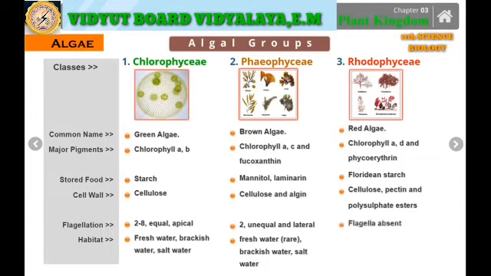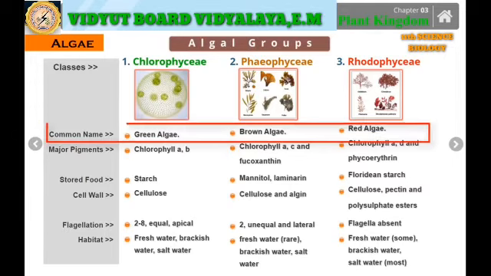Furthermore, in relation to the flagellation, here the flagella are absolutely absent. In relation to the habitat, they are found in brackish water, very few. In fresh water, very few. In brackish water, and in salt water. And most of them are found in salt water. Well, these are the various characteristics of the numerous groups of algae, that is the Chlorophyceae, Phaeophyceae, and Rhodophyceae.